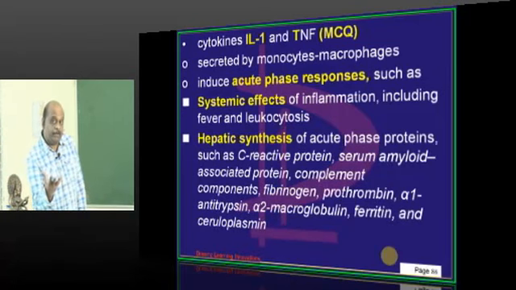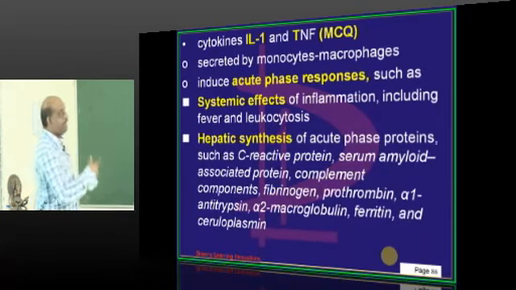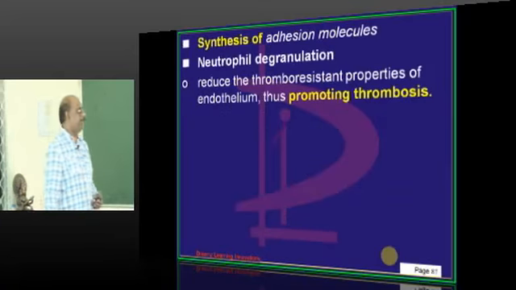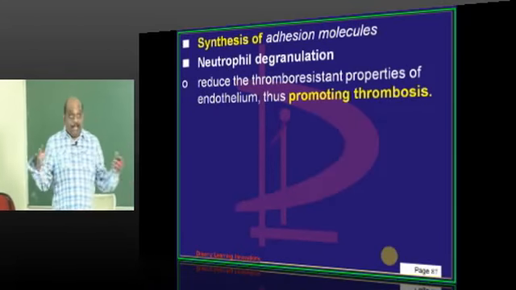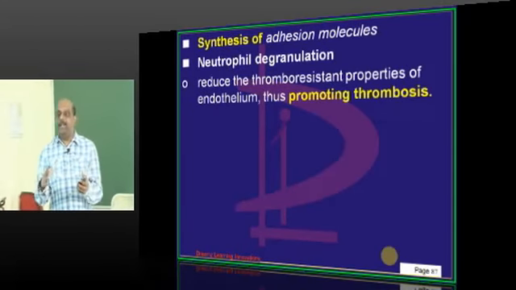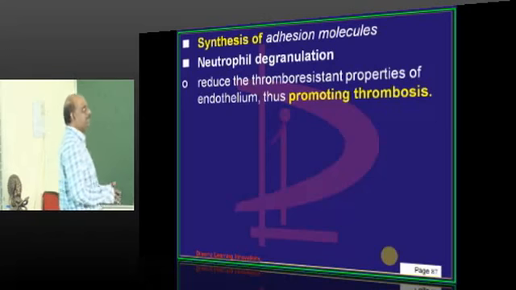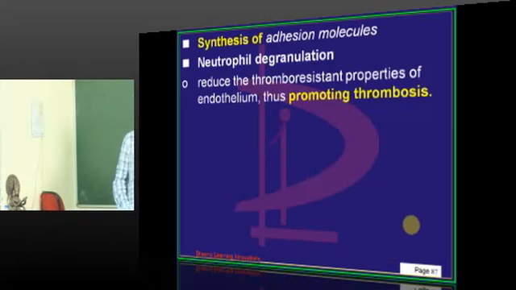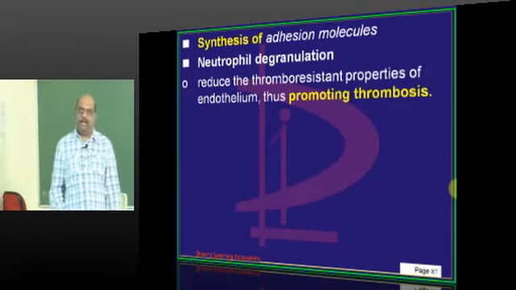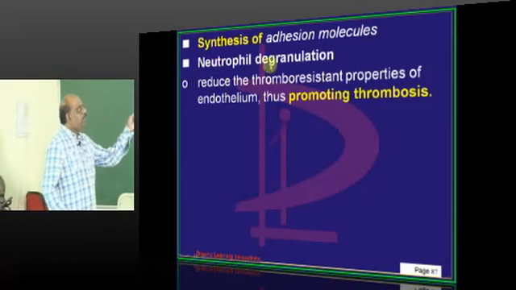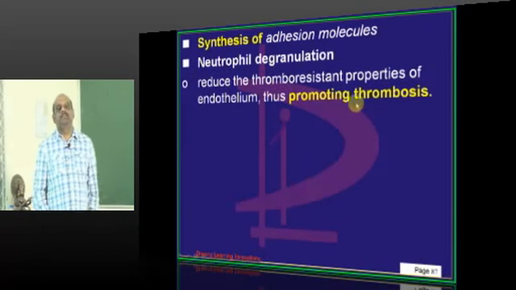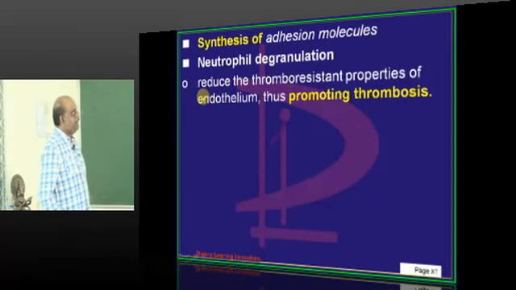So, who stimulates ferritin production in inflammation? It is interleukin 1 and TNF. Then the adhesion molecules which you have studied in the initial part of our discussion, they are all basically synthesized because of the influence of interleukin 1 and TNF. The neutrophil degranulation is also mediated by them.